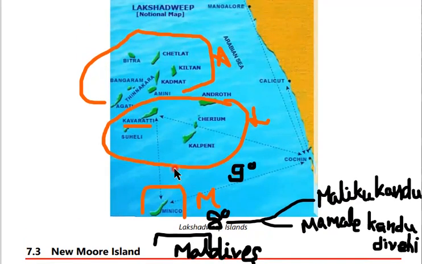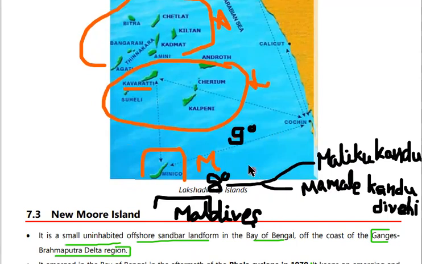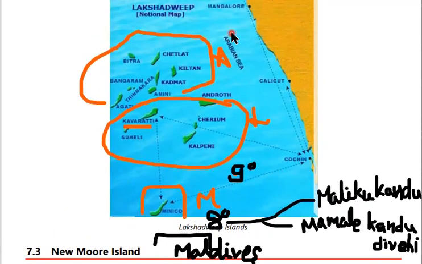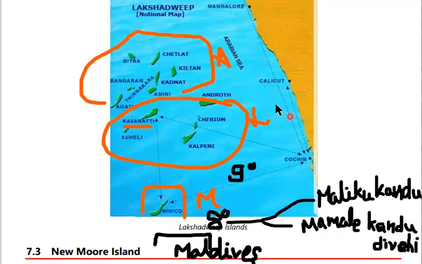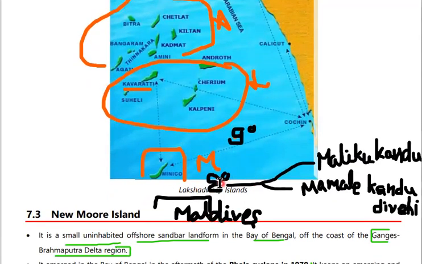Apart from this, there is an 11-degree channel also. That 11-degree channel separates the Lakshadweep Islands from Cannanore. And coming to these 8-degree, 9-degree, 10-degree or 11-degree channels, they are named on their latitude position from the equator. The 8-degree channel is present on the 8-degree latitude near the equator. This is the 9-degree, near the equator. Similarly, the 10-degree channel is in the Andaman and Nicobar Islands.